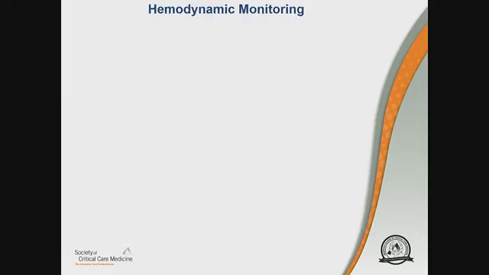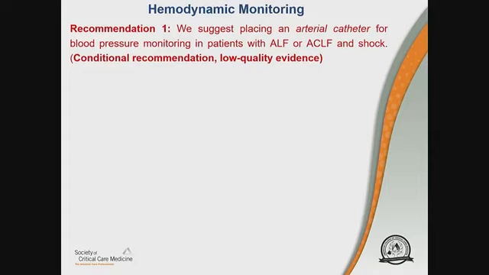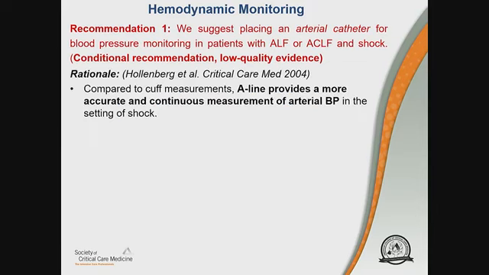Let's move on to hemodynamic monitoring. So recommendation 1 is we suggest placing an arterial catheter for blood pressure monitoring in patients with ACLF or ALF and shock. This is a conditional recommendation with low quality evidence.